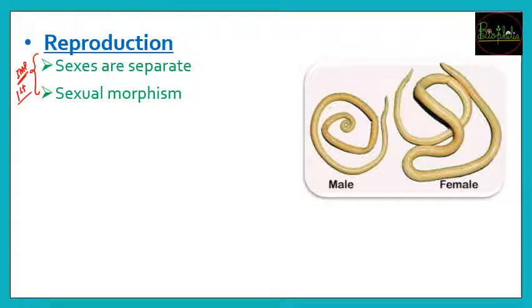First time क्या नज़र आएगा, sexes are going to be separate. Separate है that means it is going to be dioecious condition, जबकि पहले क्या condition थी, hermaphrodite थी या monoecious condition थी, bisexual condition थी. But now the genders are going to be separate. वो अलग अलग bodies में reside करेंगे the organs, that means sexes will be separate, which has the term that is dioecious, or it can be unisexual.